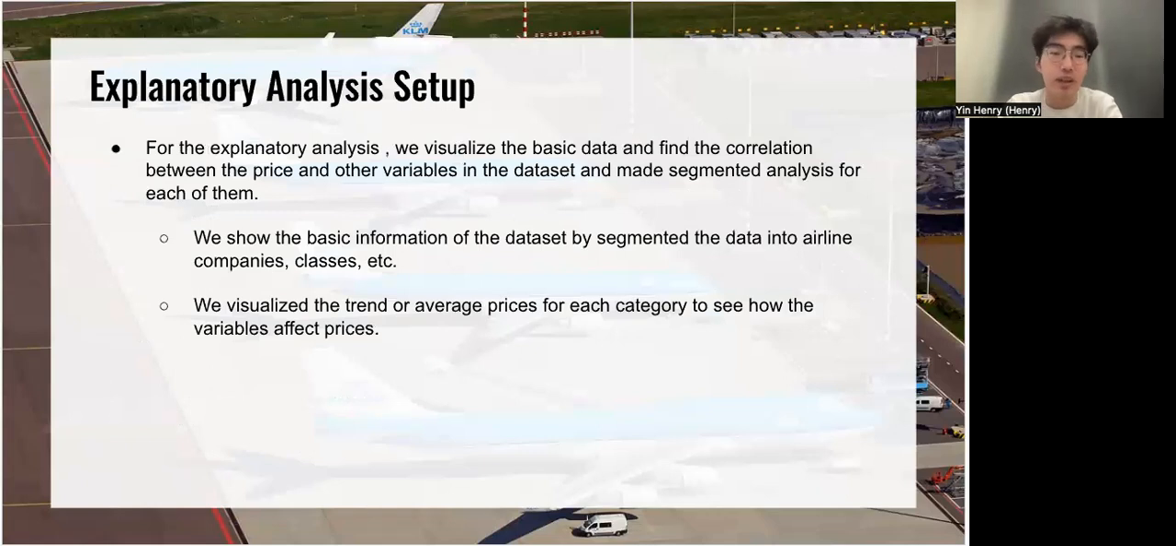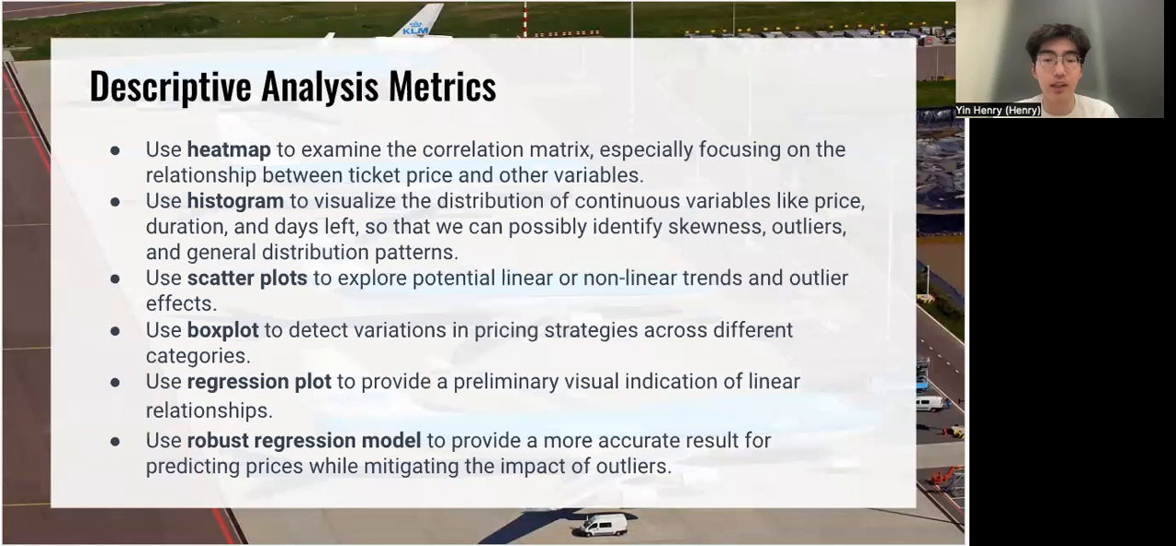Hi, I'm Leo. For the exploratory analysis, we show the basic information of the dataset by segmenting the data into airline companies, classes, etc. And we also visualize the trend and average prices for each category to see how the variables affect prices. And here are the metrics for our descriptive analysis. We use the heat map, histogram, scatter plots, box plot, regression plot, and the robust regression model to provide a more accurate result for the relationship between the variables and the target variable, price.